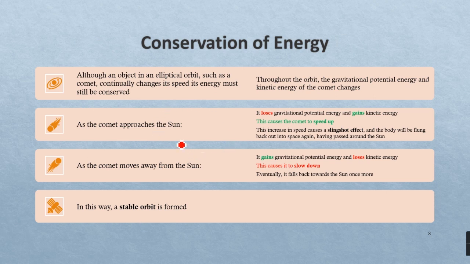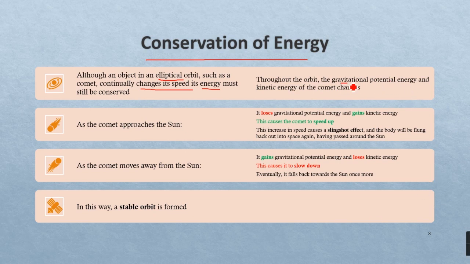And now we can say that there is a conservation of energy when we talk about orbital motion and also the gravitational pull. So in order for an object to stay in an elliptical orbit, such as a comet, it needs to be constantly changing its speed, and the speed will affect the energy, so the energy must be conserved.